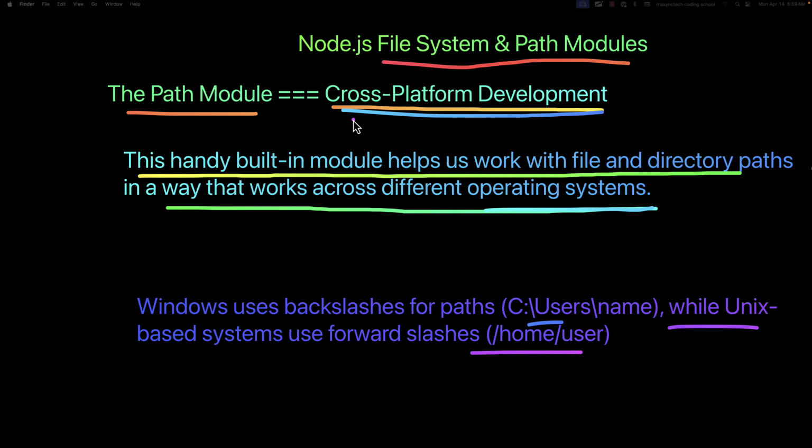When building a web server, you often need to serve static files like images, CSS, and JavaScript. The path module helps you construct the correct file paths regardless of where your server is hosted, ensuring your application works in development and production environments.